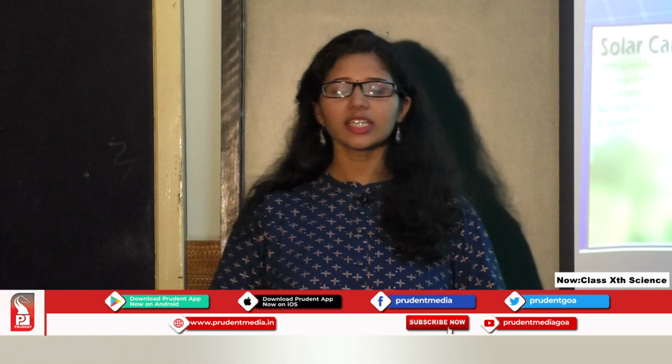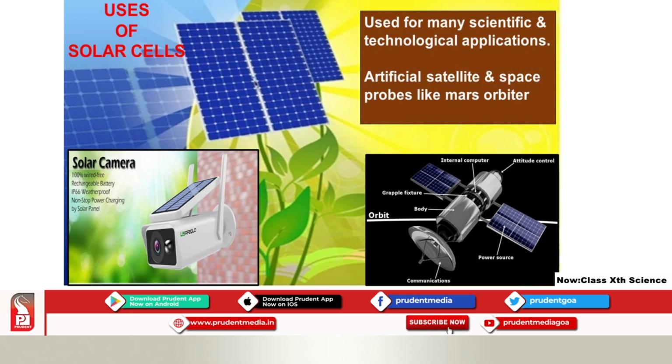Students, let's see the uses of solar cells. Solar cells are used for many scientific and technological applications. Also, artificial satellites and space probes like the Mars orbiter use these solar cells. You can see in the picture a satellite which has these solar cells arranged together as a solar panel. Also, you can see many advanced devices which are used in day-to-day life.